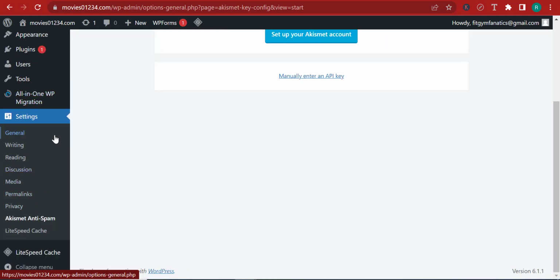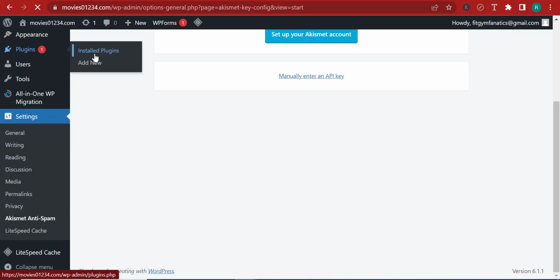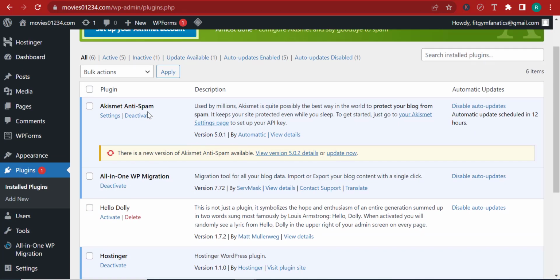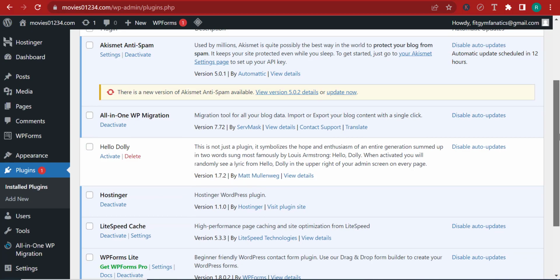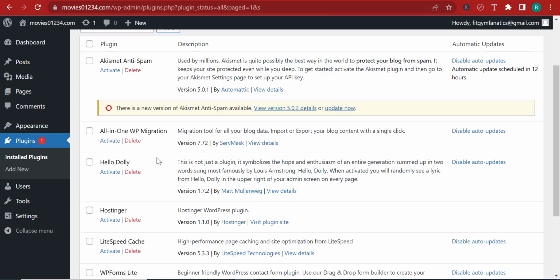So right now, let me just take you through the rest of the stuff over here. And by the way, same with the pages and posts and every other thing. You can also delete a plugin. You just have to, first of all, deactivate a plugin. Let's say, for example, you want to deactivate all these plugins at once. I can select all of them, and I can click deactivate and apply. And so right now, they'll all be deactivated.